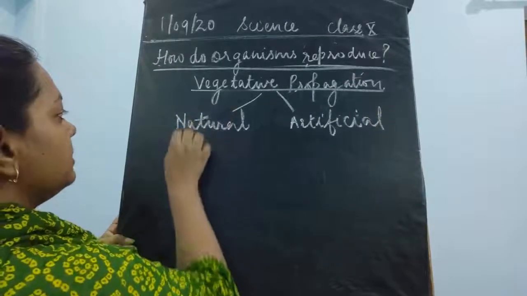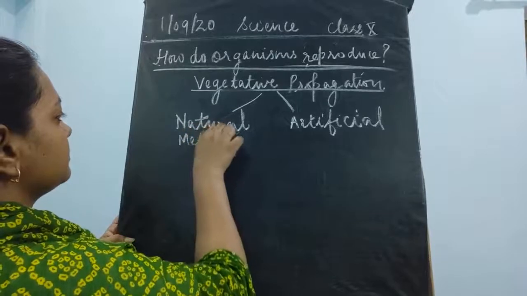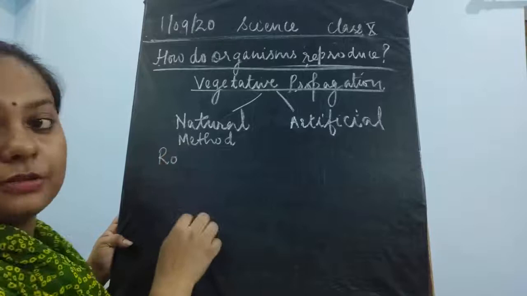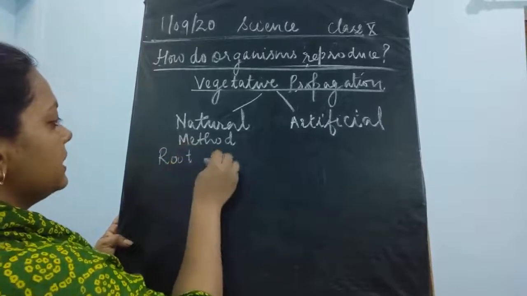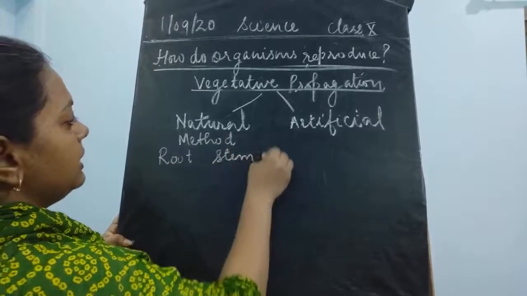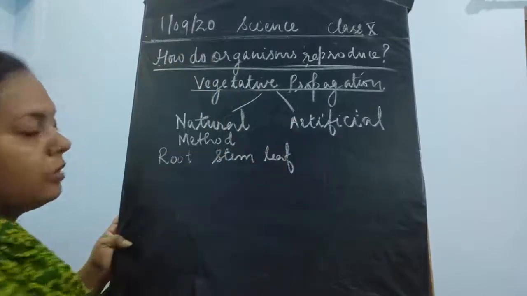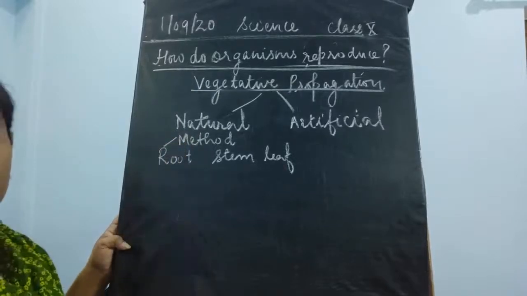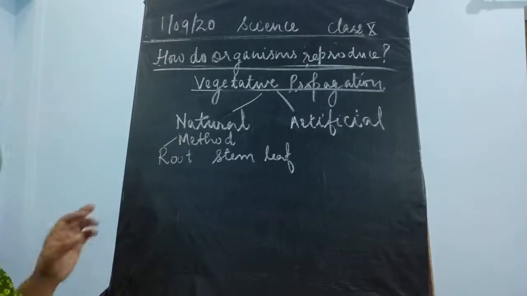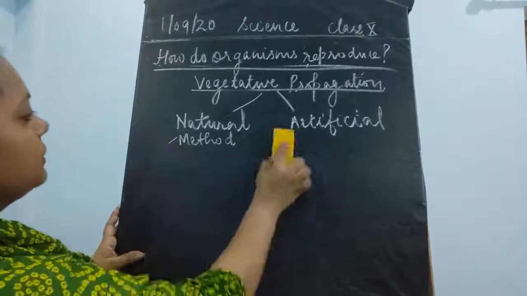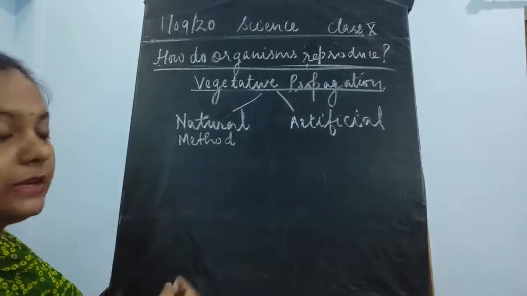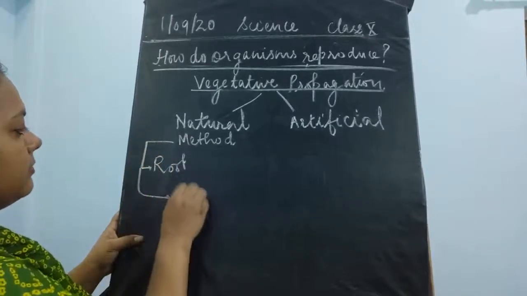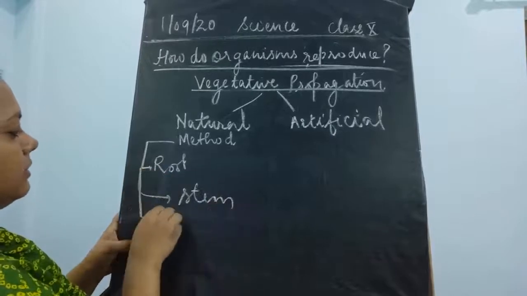Now in this natural method, the parts involved are root, that is vegetative propagation by roots, stem and leaf. So these are the three vegetative parts which are involved in the natural method of vegetative propagation: root, stem and leaf.